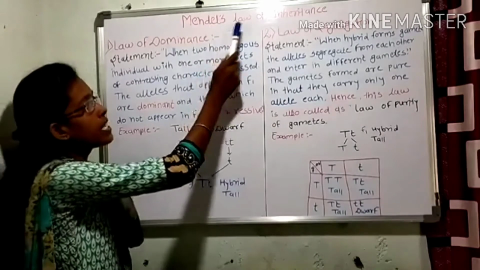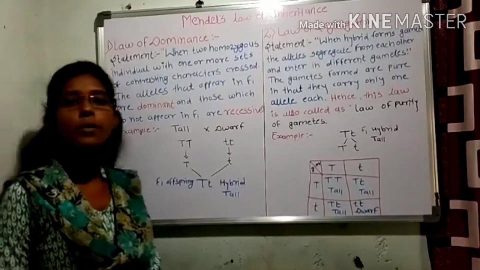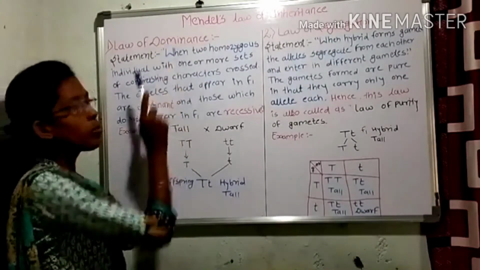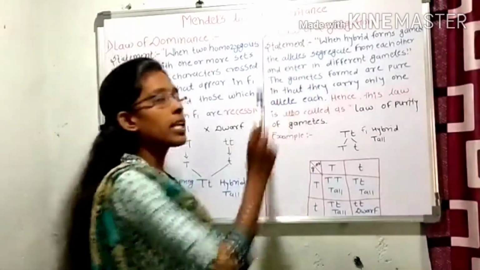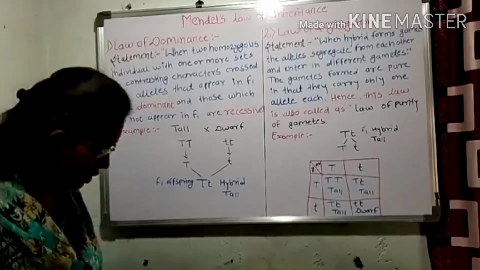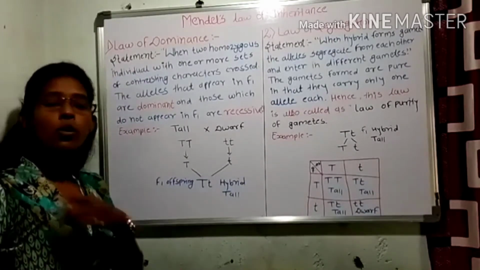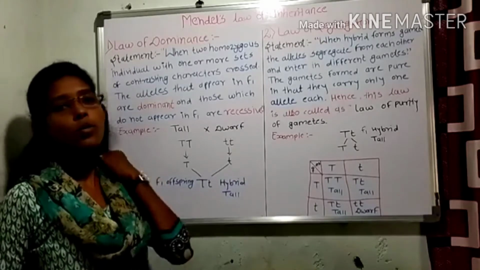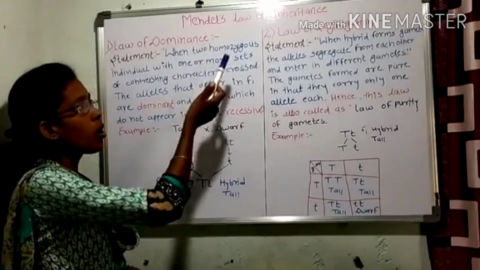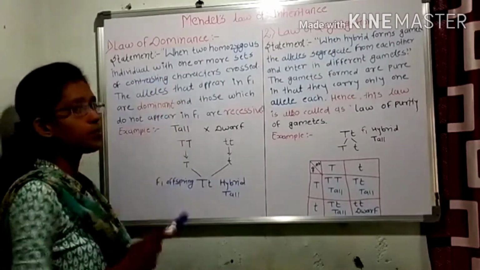Today's topic is Mendel's law of inheritance. Mendel proposed three basic postulates, which depend on three basic laws. The first law is the law of dominance, the second law is the law of segregation, and the third law is the law of independent assortment. So in this video we will discuss all three laws. In the previous video we discussed the monohybrid and dihybrid cross. First we will start with the first law of inheritance, the law of dominance.